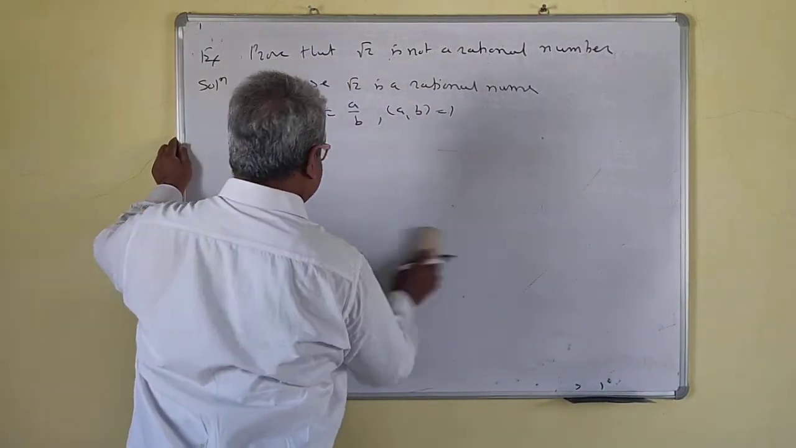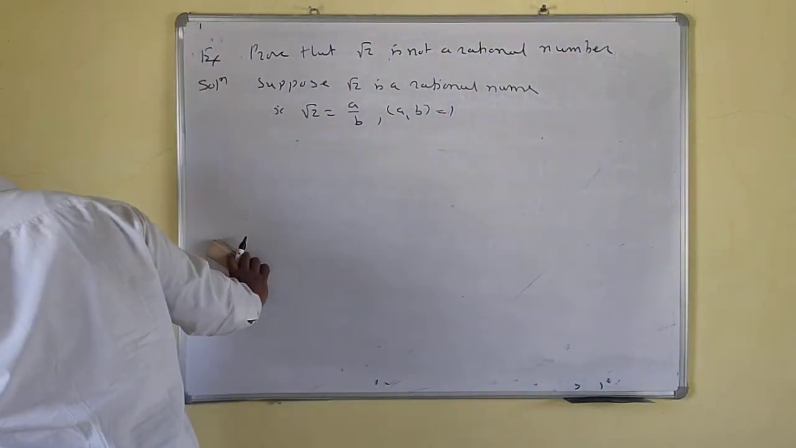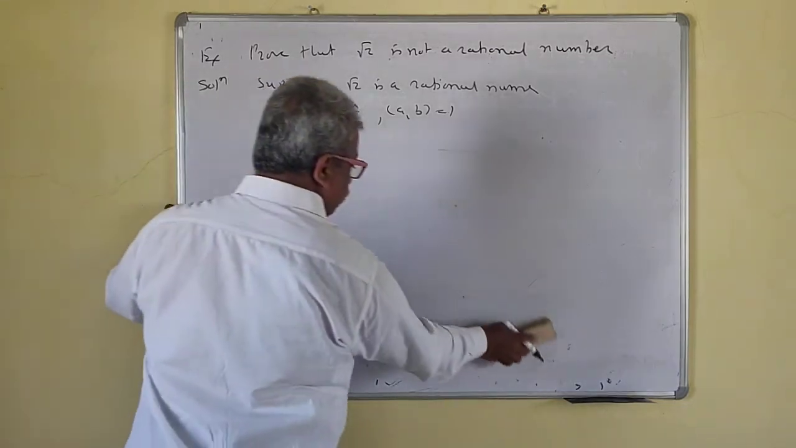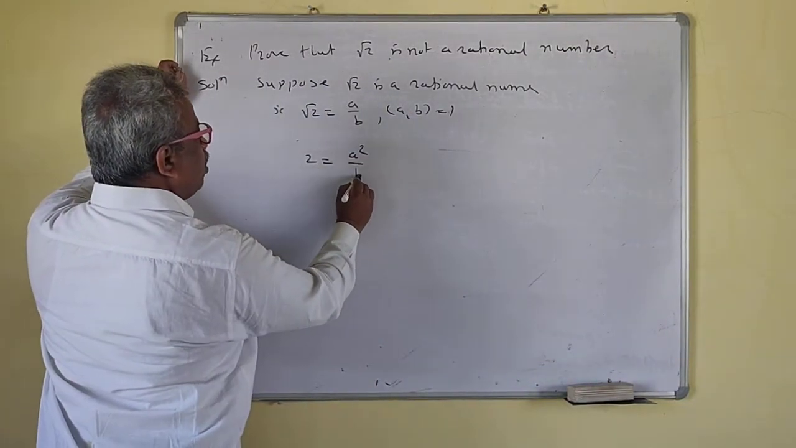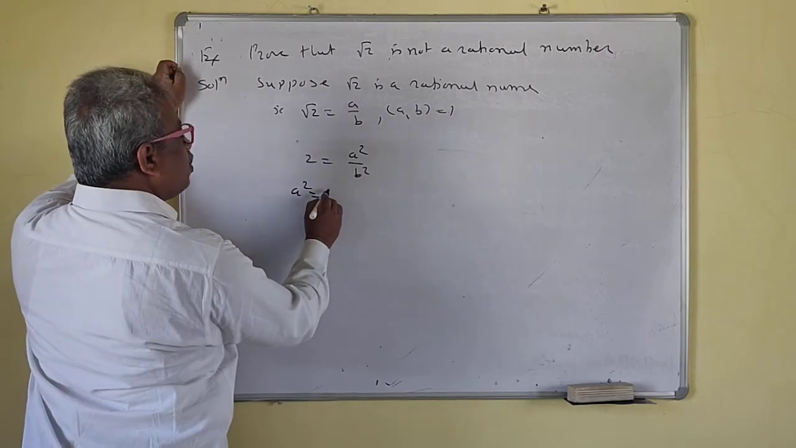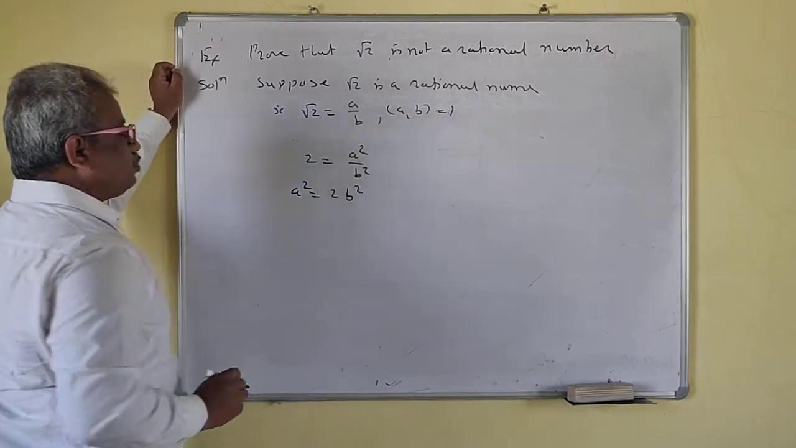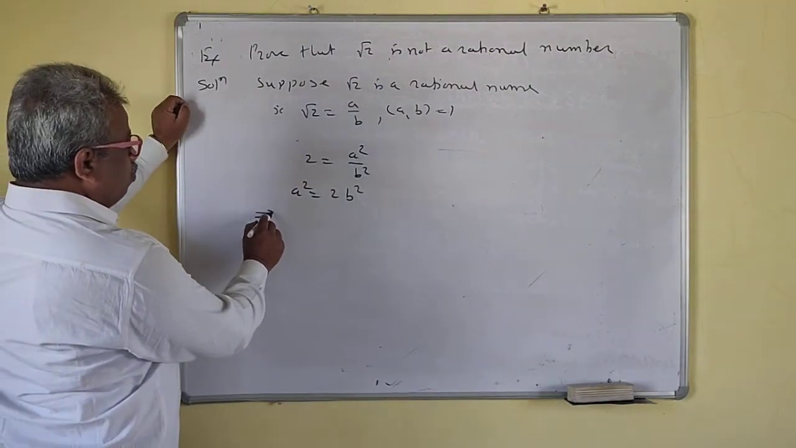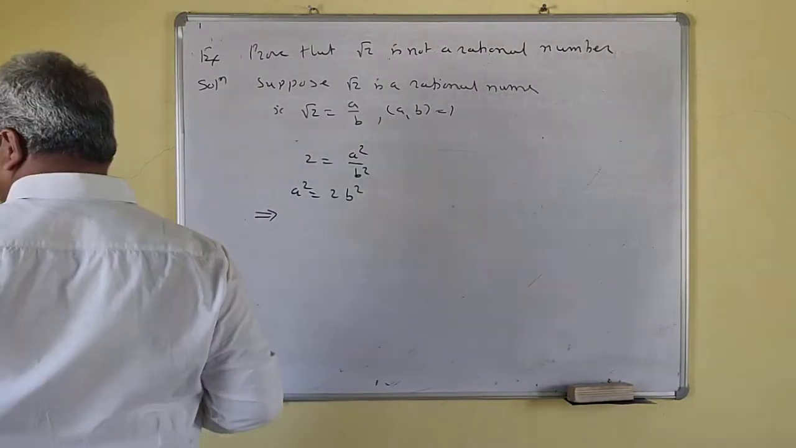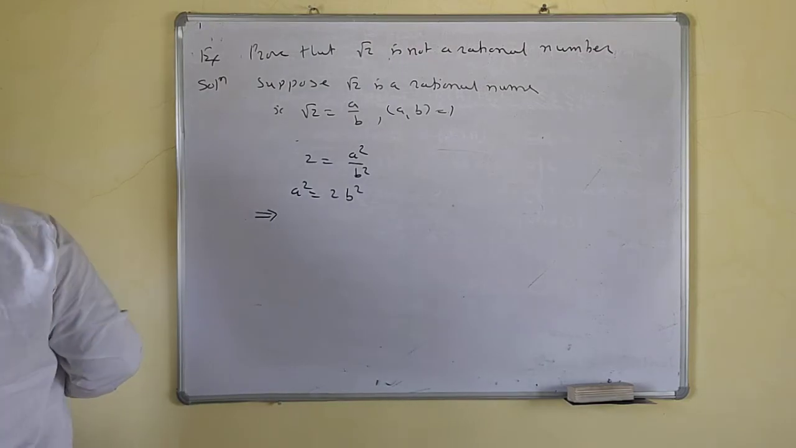Okay. Now we'll take the square of this one. So this is 2, and this is a square upon b square. So a square is equal to 2b square. What does this imply then? So a square is equal to 2b square.